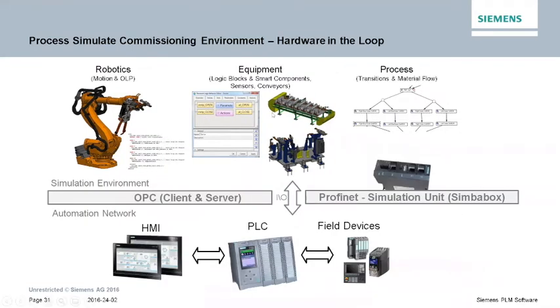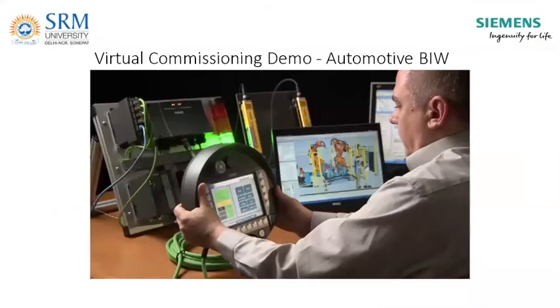And the other is hardware in loop, where you can have actual hardware connected to the software, the process simulator, for actuating. This is an HMI, human machine interface. Then there is the actual PLC, and obviously the allied control logic and field devices are there. These can be directly connected to the virtual model and simulated. And you can see and check the interlocks also.